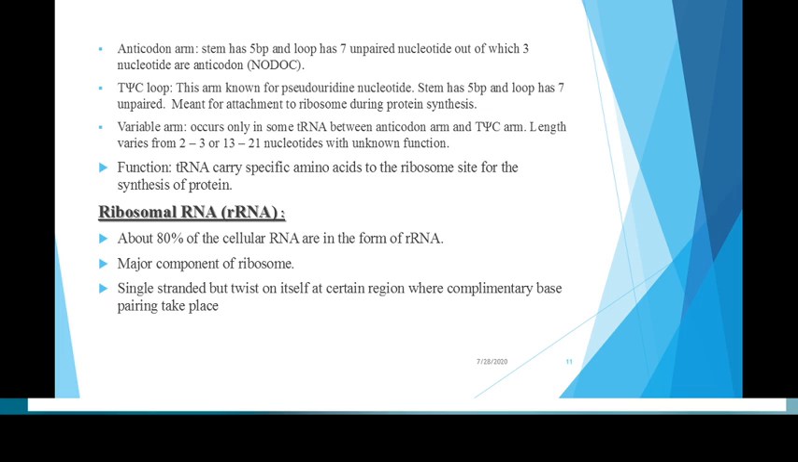Function of tRNA. The tRNA carries specific amino acids to the ribosome site for the synthesis of protein. For the synthesis of protein, the main RNA is tRNA, that is transfer RNA.